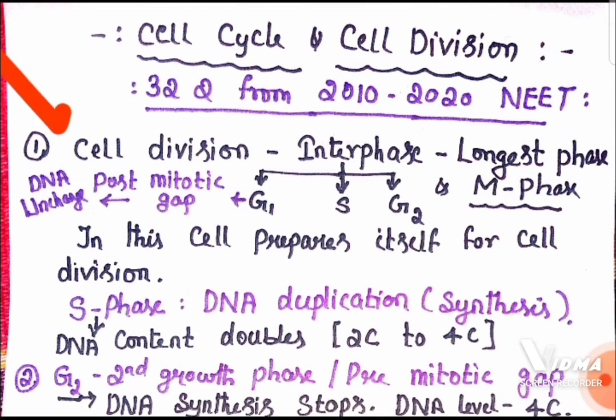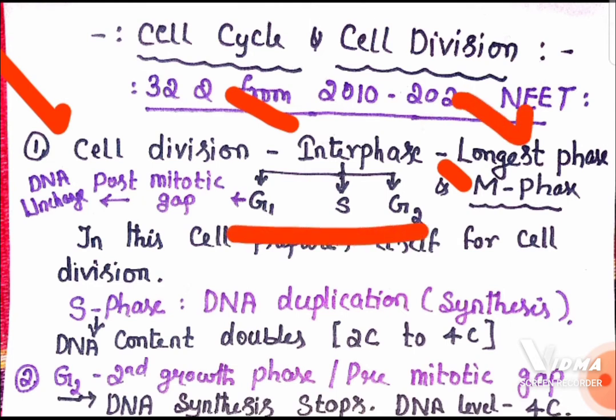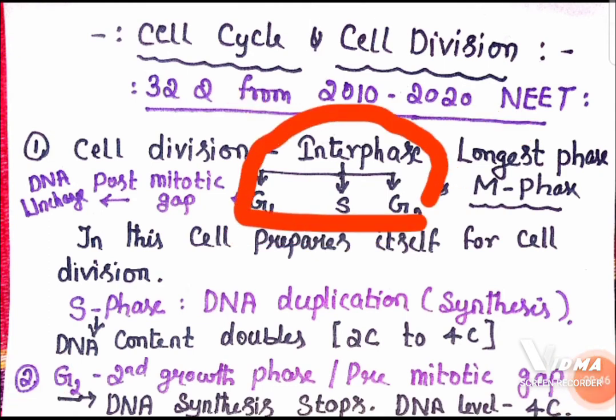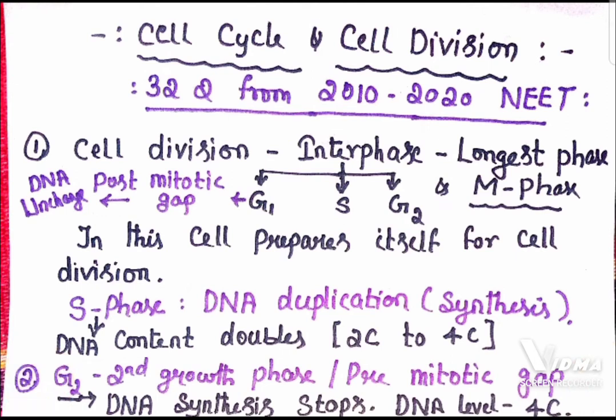So basically cell division has two phases. One is interphase, another one is M phase. Interphase is the longest phase because it has three subphases, G1, S and G2 phase. What happens in interphase is the cell prepares itself for cell division, which is going to take place in M phase. G1 phase is considered as the post-mitotic gap.